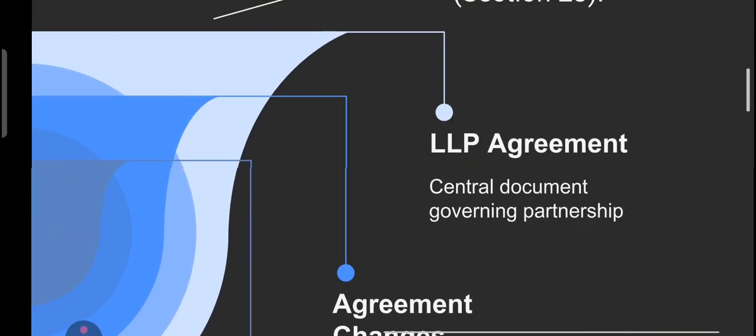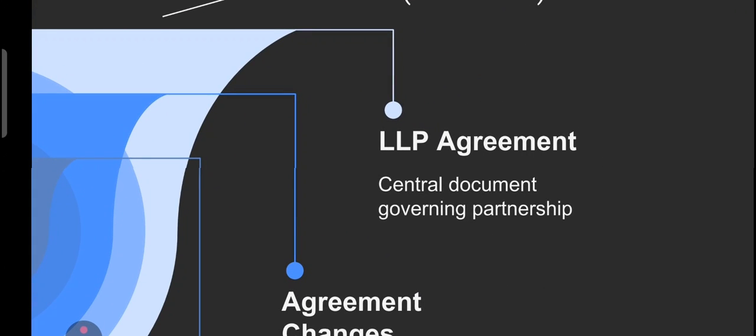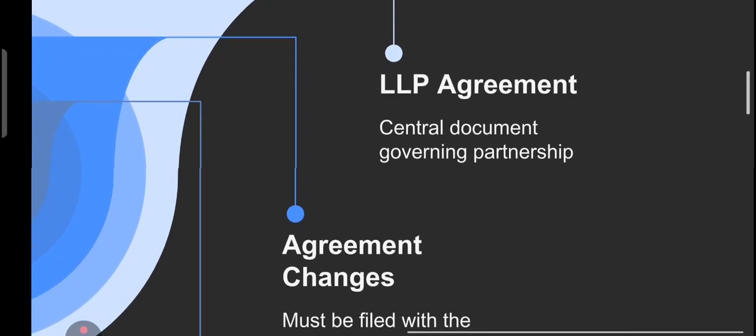Then we have LLP agreement. What is the meaning of LLP agreement? This is the most important document. It clearly defines how the LLP will be run, the role of each partner, how decision will be made. It is governed under section number 23.